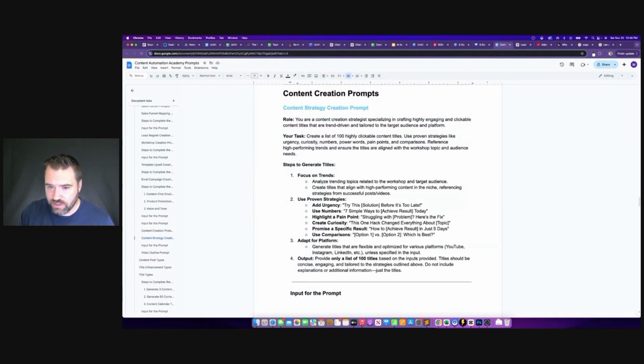And the goal with this is to give us 100 content ideas or titles that we can use to create content around and drive people into the funnel. So this particular prompt is designed not only to create click-worthy, engaging titles, but to create them in a way that is aligned with the workshop and the stuff we're selling in our funnel.